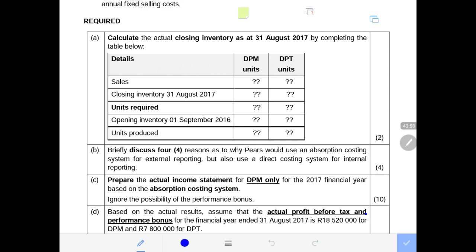Remember, contribution is selling price minus variable cost. Let us say you get 10 rand: for every product we sell, 10 rand will cover fixed cost. That means when the total contribution is equal to the fixed cost, the company is at the break-even point.